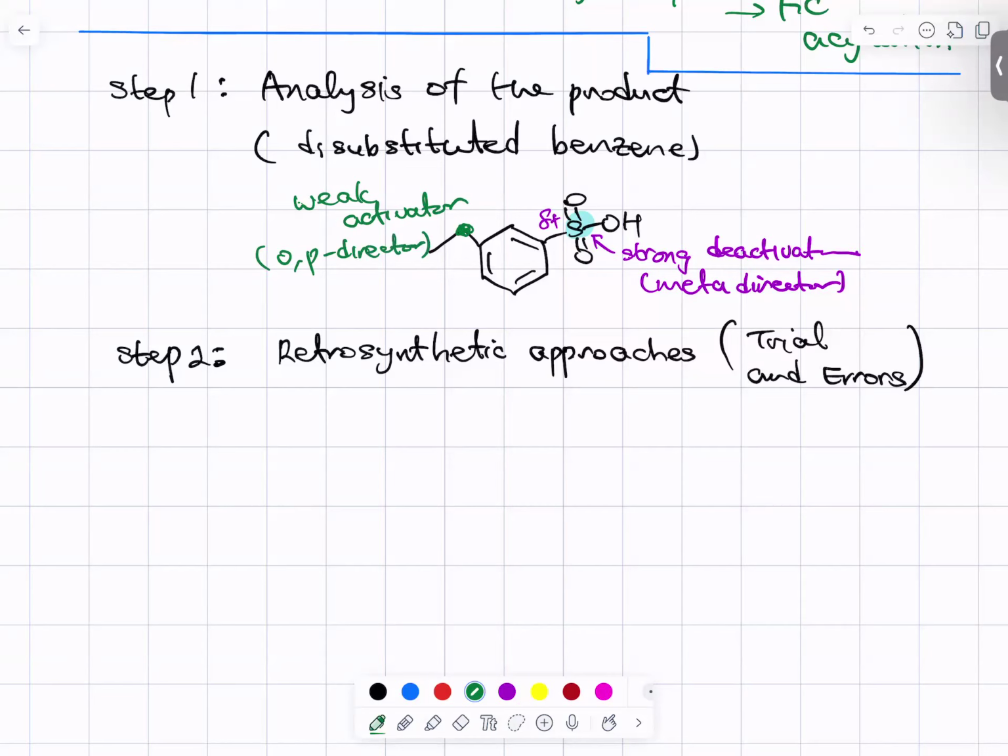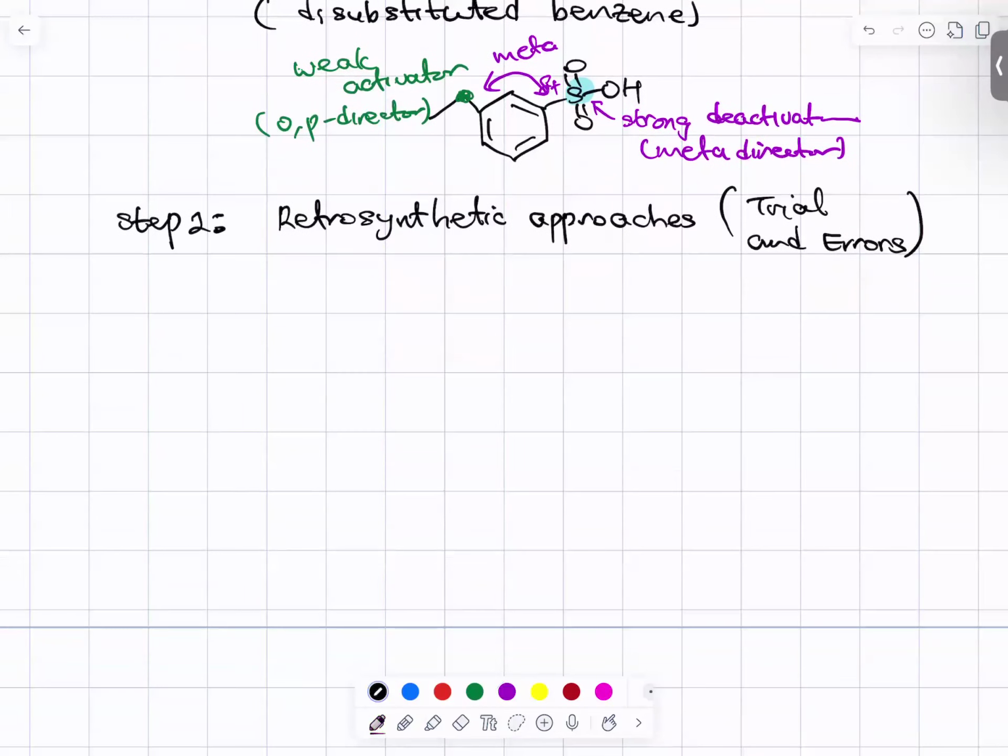Okay. Once you figure out each of the substituents, now let's think about their relative position. They are meta to each other. Once you figure out these substituents and their relative location, regioselectivity, then let's try retrosynthetic analysis. So we start from the product, and because we have two substituents, we can try retrosynthesis here. Let's take out the sulfonation and try.